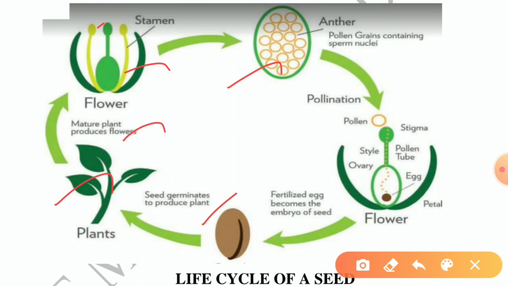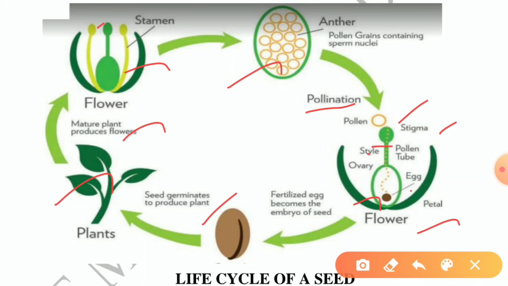The male part of the flower, through the process of pollination, reaches the female part. How will it reach? The pollen grains reach the stigma of the flower. The tip of the ovary has a bulge-like structure, no? That is the stigma. Stigma means the female reproductive part of the flower. It enters through the stigma, and through the tube-like structure, the style, it comes and reaches the bulge-like structure, the ovary. Here only fertilization takes place.